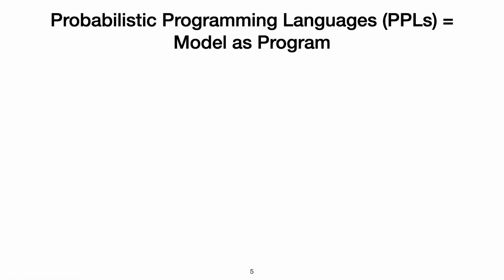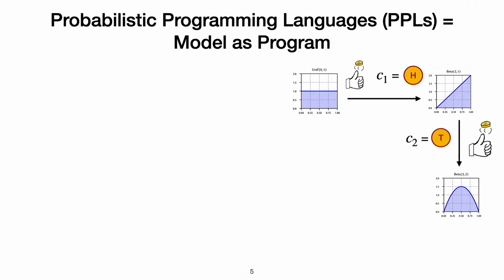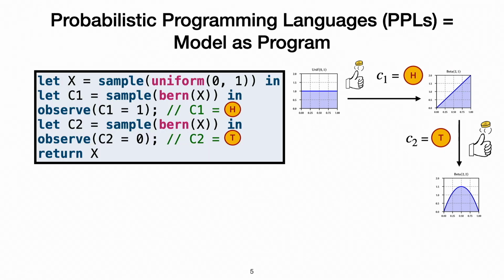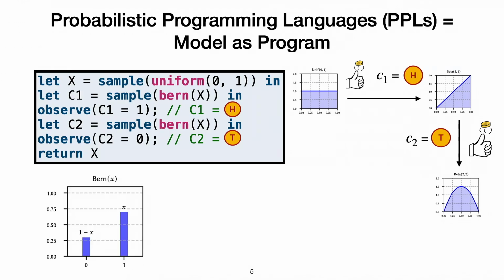So probabilistic programming languages are a programming paradigm that allows us to express these models as programs. Given this experiment, I can write this very simple program that runs and gives me back the beta 2-2 distribution. The first line of the program says I sample from my prior belief, which follows a uniform distribution on the interval. And the second line flips the coin according to the Bernoulli distribution, where I return 1, heads, with probability x, and tails with probability 1 minus x.